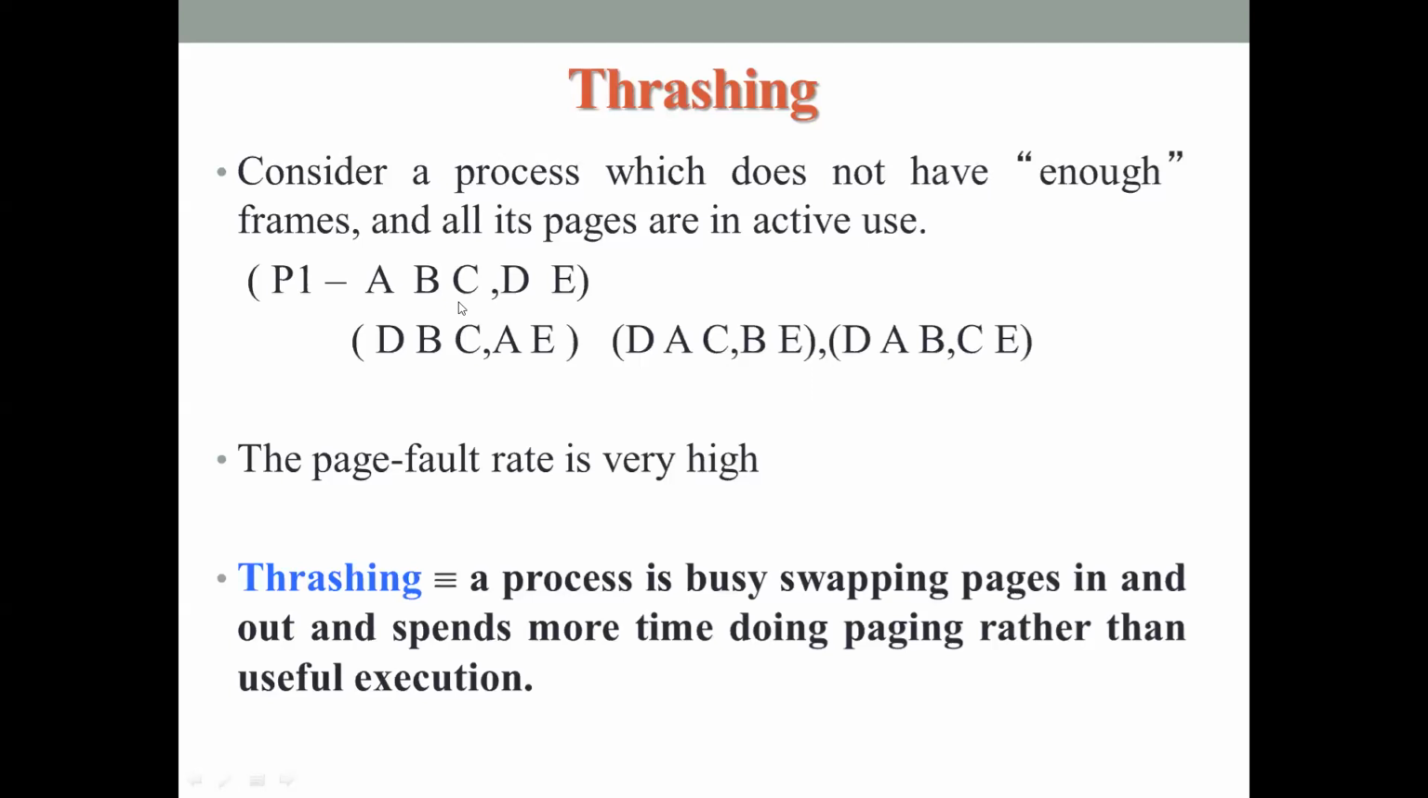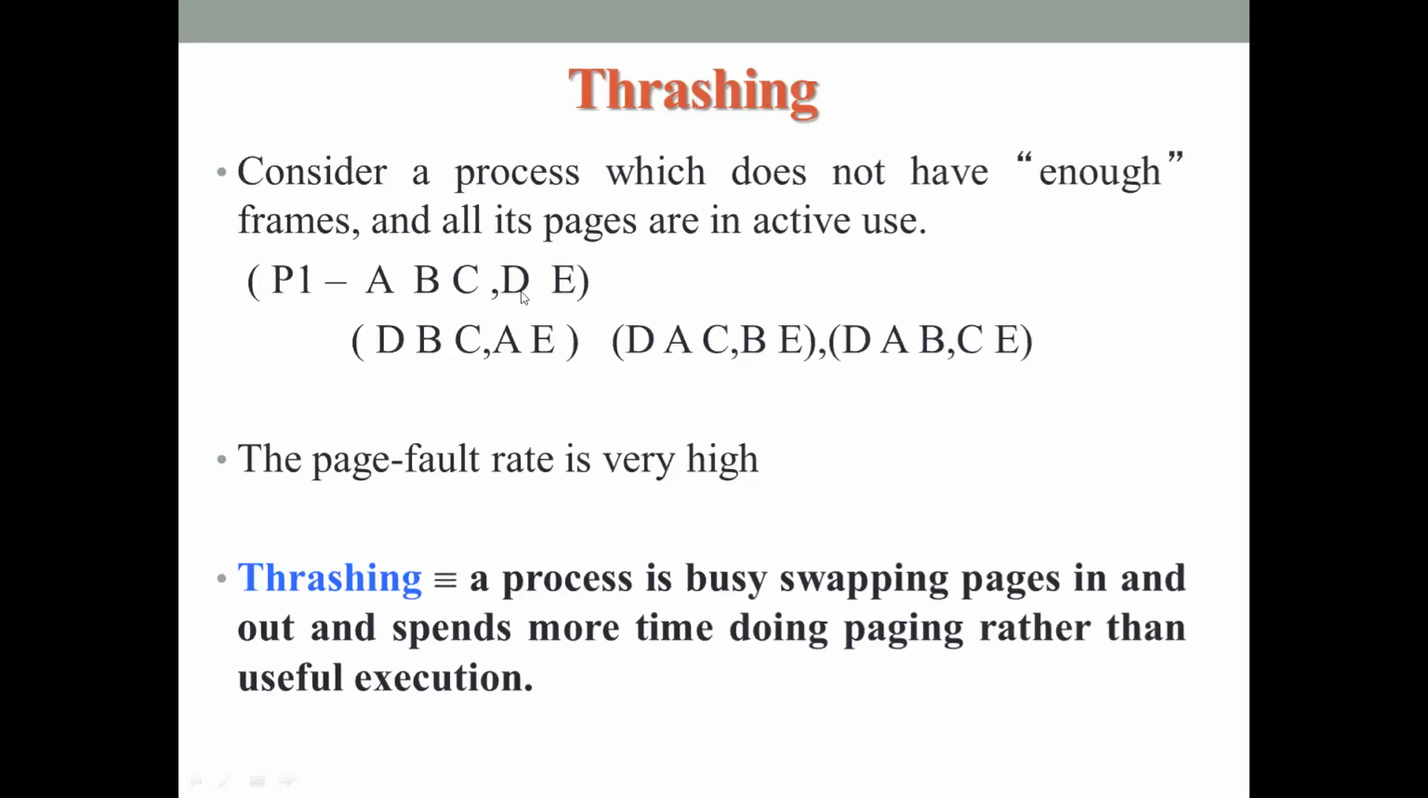So initially it needs D for execution, so it will replace A. Let's say it is making use of local page replacement algorithm. Local page replacement algorithm means whenever it needs a frame, it can make use of only one of the frames from its own set of allocated frames. It cannot take away the frames of any other process. That is called local page replacement frame allocation algorithm.